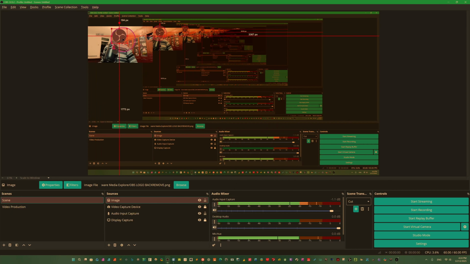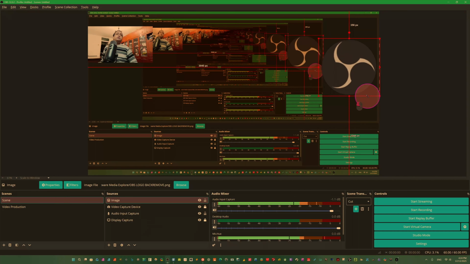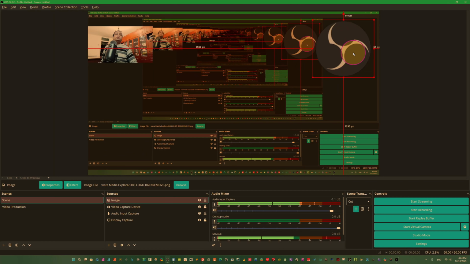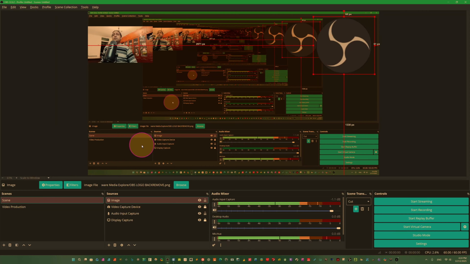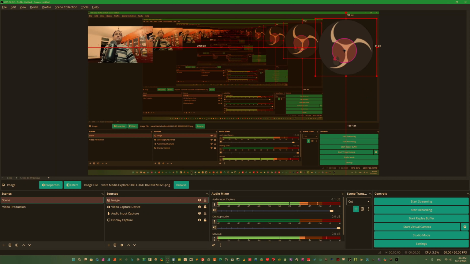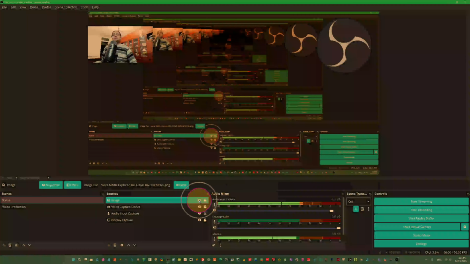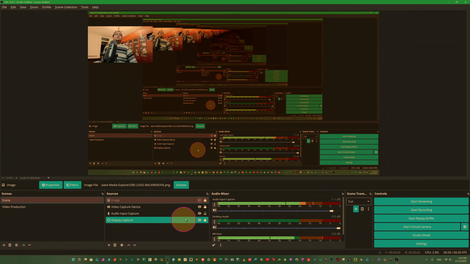Now you can see we have here the logo of OBS Studio. It will be visible when we start streaming. So you can put it anywhere. I put this here, and now we just lock this image here. So you can see we have locked the image, so we can't move or lose anything. So anytime come here and lock, just click here, you see lock. If you want to just hide this, just click here, you see here. Now it's hidden, you see it's not visible. In time of live streaming you can hide this.